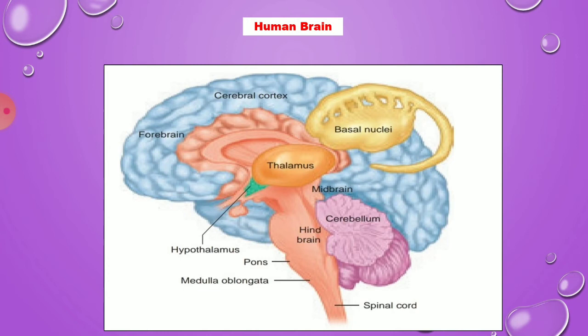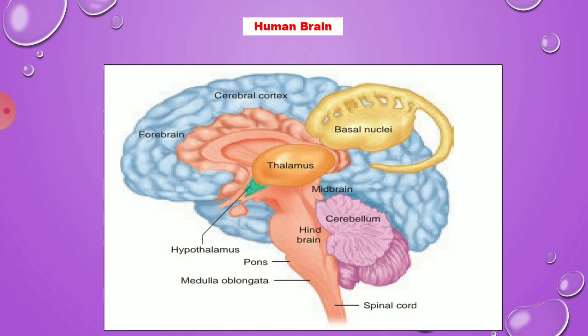The cerebrum is made up of gray matter and white matter. Gray matter is called the cerebral cortex. Gray matter means neurons without the covering of myelin sheath. White matter is called the cerebral medulla. It is white because the neurons are covered with myelin sheath. The cortex is folded. The elevations, the outside projections, are gyri, and the depressions are sulci.